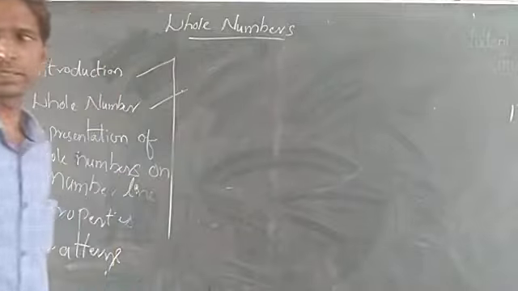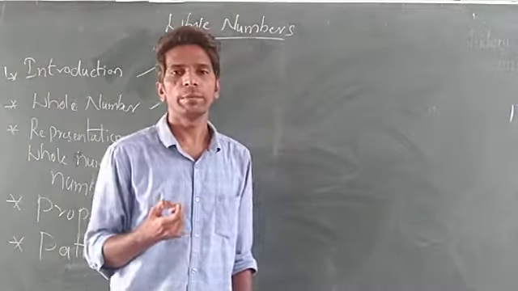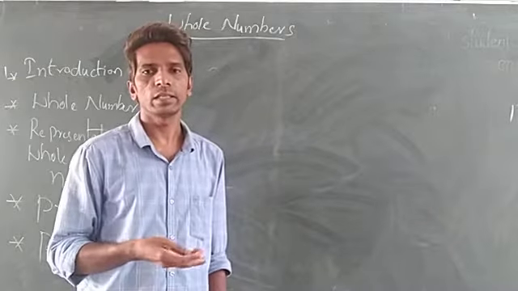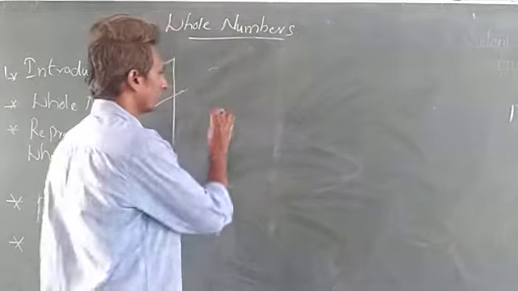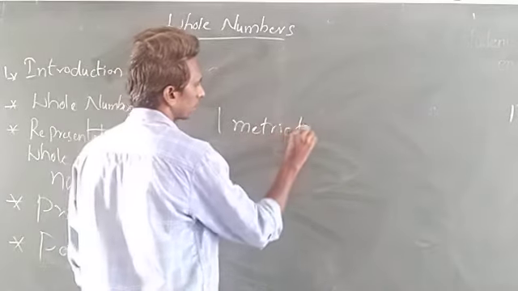In yesterday's class, one metric ton is equal to 1000 kgs only. One metric ton, in the first chapter.